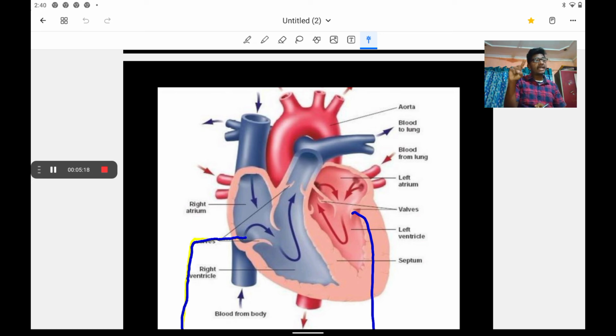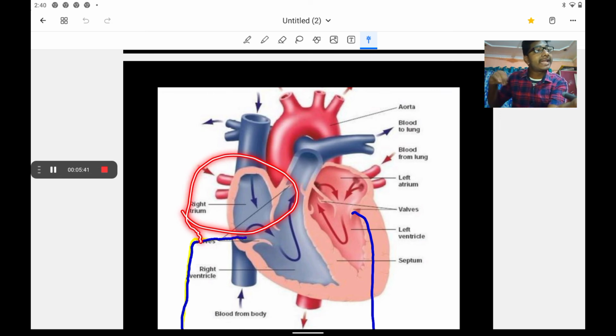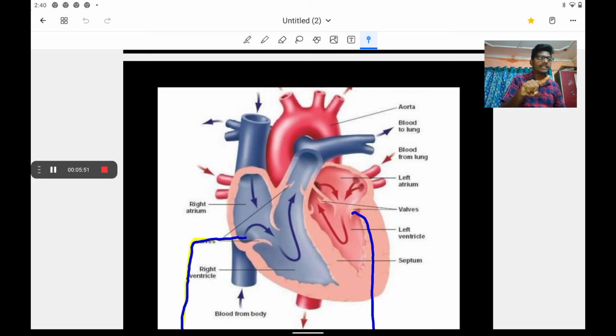So the superior vena cava and inferior vena cava carry deoxygenated blood from the upper and lower parts of the body. These vessels open into the right atrium. This is called the right atrium. What kind of blood does the right atrium have? The right atrium has deoxygenated blood. Okay. Atrium is also called auricle, and auricle is also called atrium.